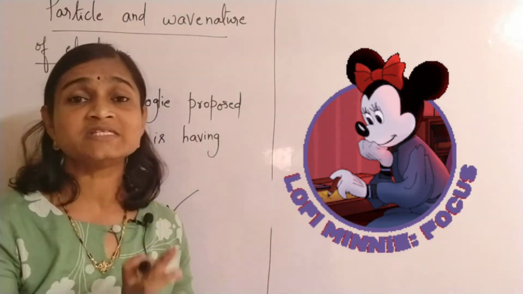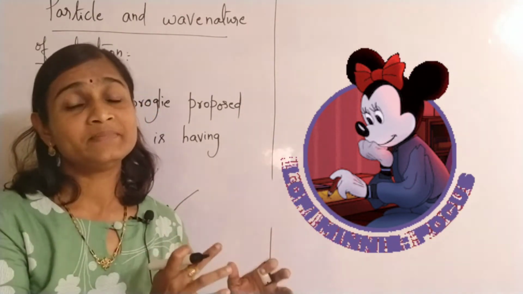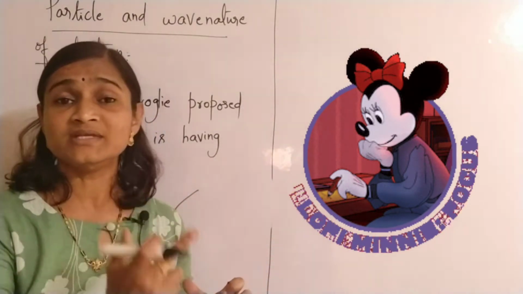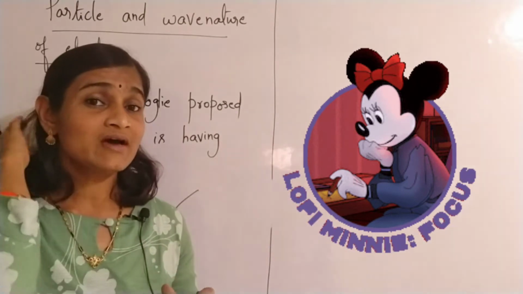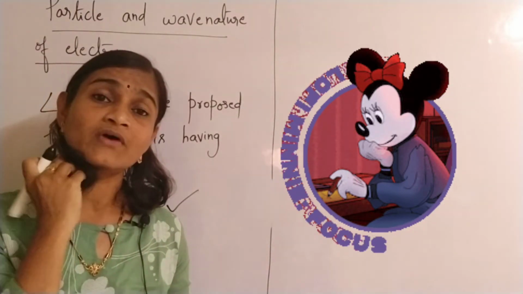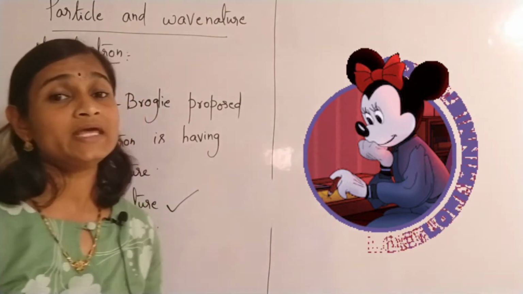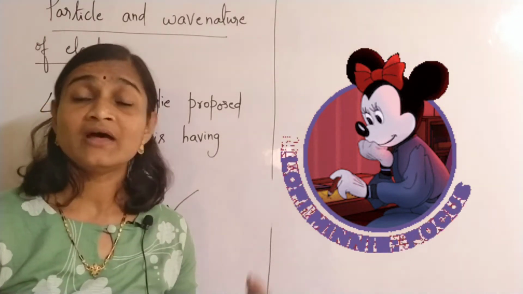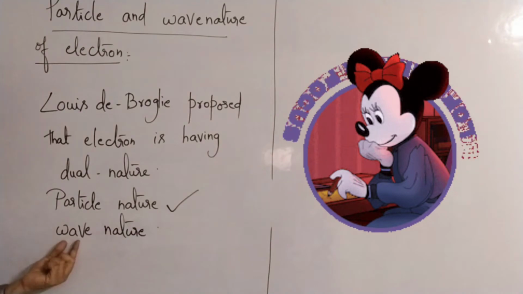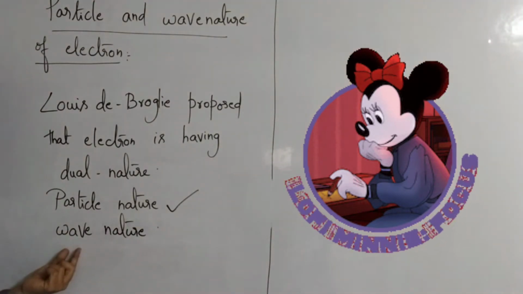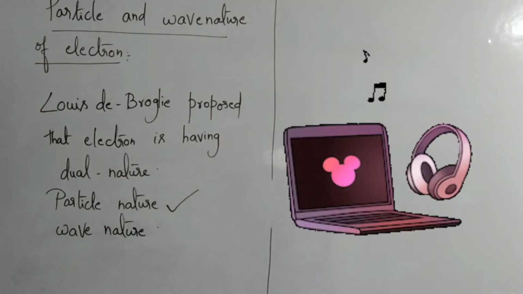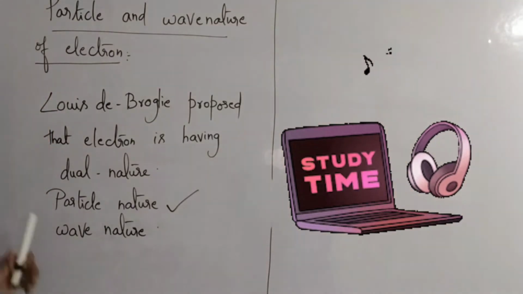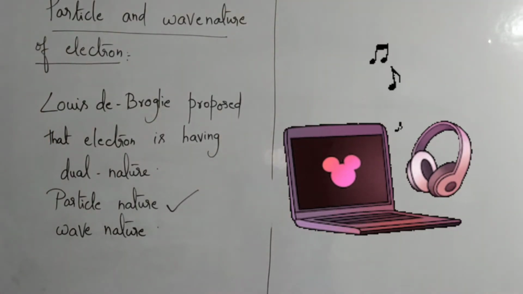It is the smallest particle of atom present inside the atom, revolving round the nucleus like planets revolve round the sun. Okay, like that we have described the structure of atom. We have learnt electron to be the smallest particle of atom, isn't it? Now we are going to learn about wave nature of electron. Okay, so how electron is exhibiting wave nature, we have to learn about that, right?